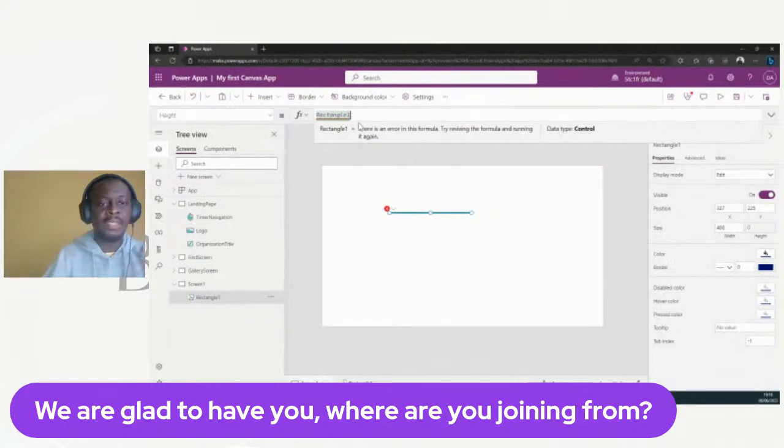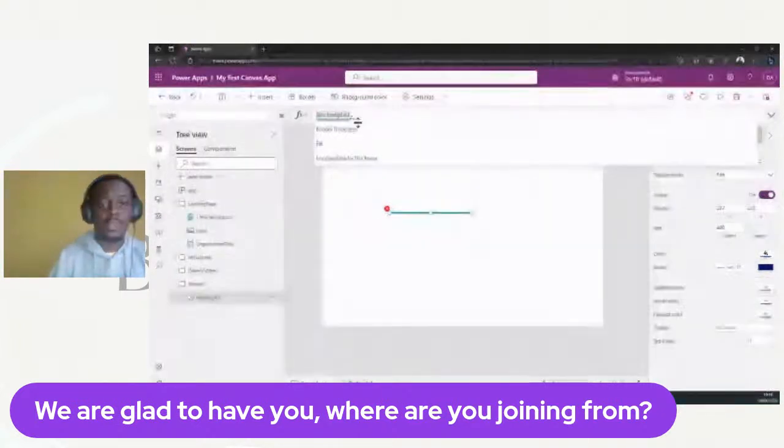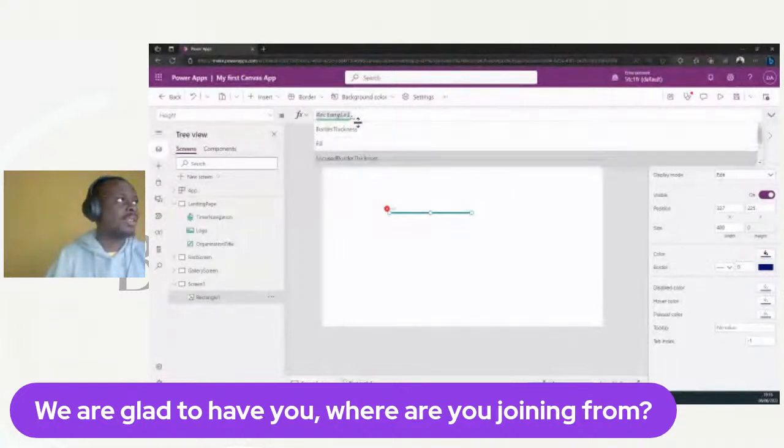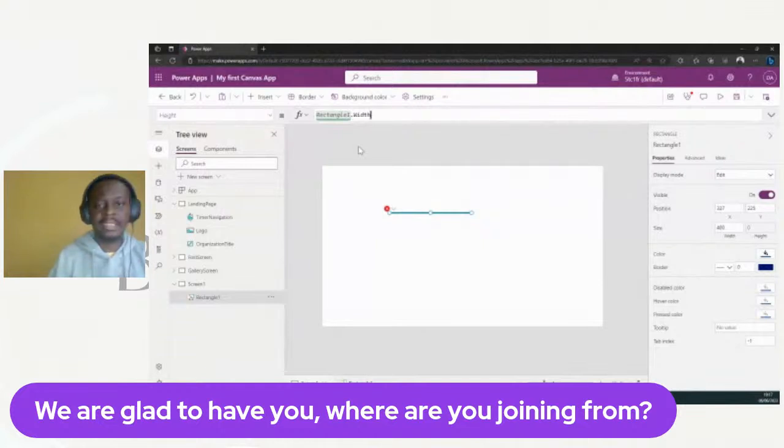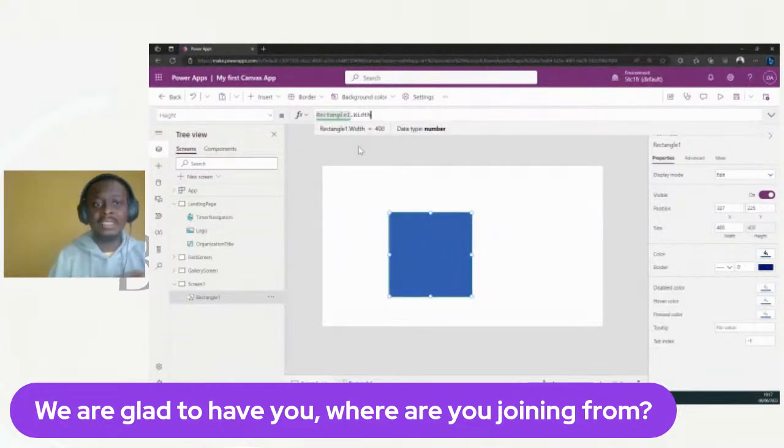And how do you reference the property of the control? You press dot. When you press dot, that's how you get the options of the properties of that control. Now, what we want to reference is the width, so we can either scroll down to find that property, or we can type it fully. Now we found it already, we can tap on it. That is fine.